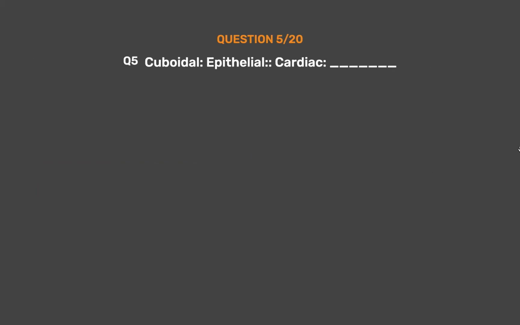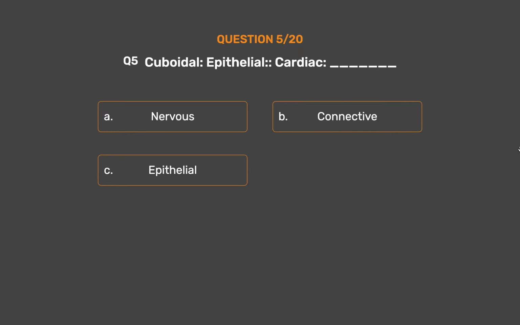Question number 5. Cuboidal, epithelial, cardiac, _. Option A. Nervous. Option B. Connective. Option C. Epithelial. Option D. Muscular.